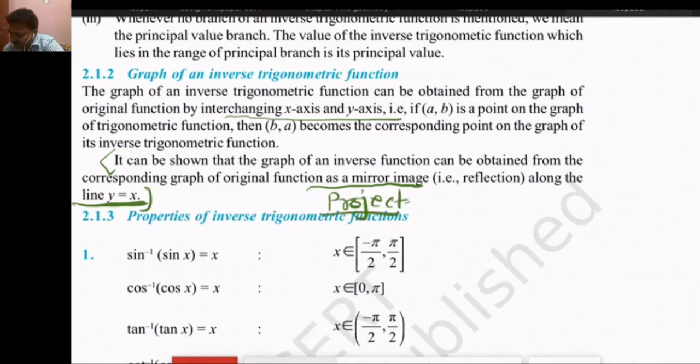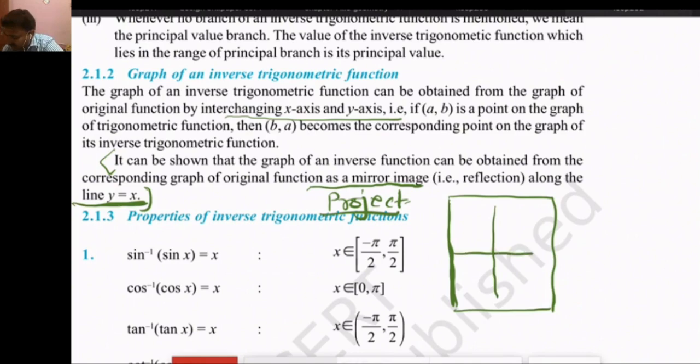The project is: take a transparent paper, and suppose we make a graph of sin x between minus pi by 2 to pi by 2. Then we know that the graph of this function is like this. This is the graph of the sin x function.